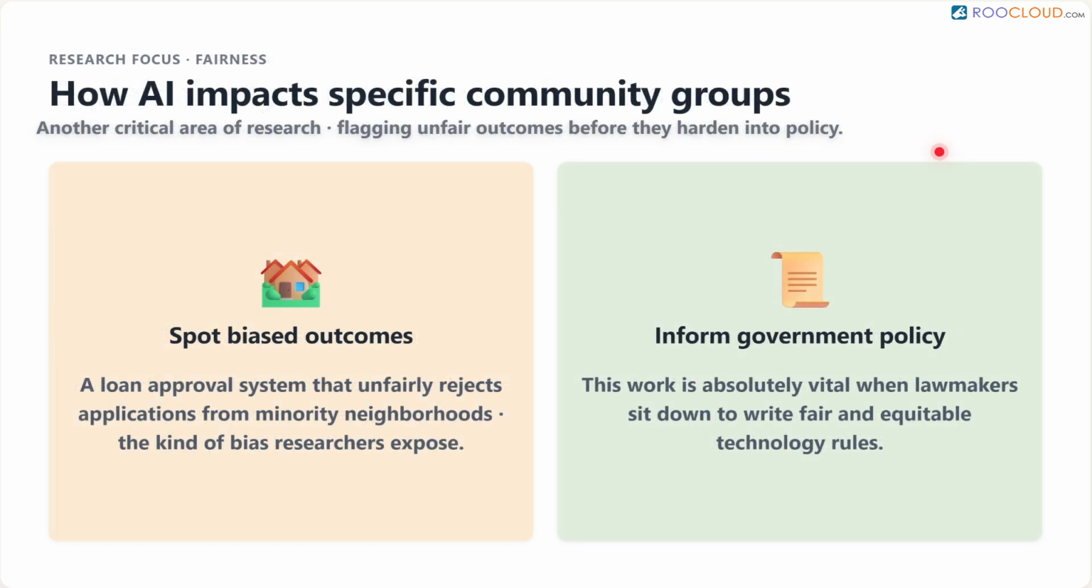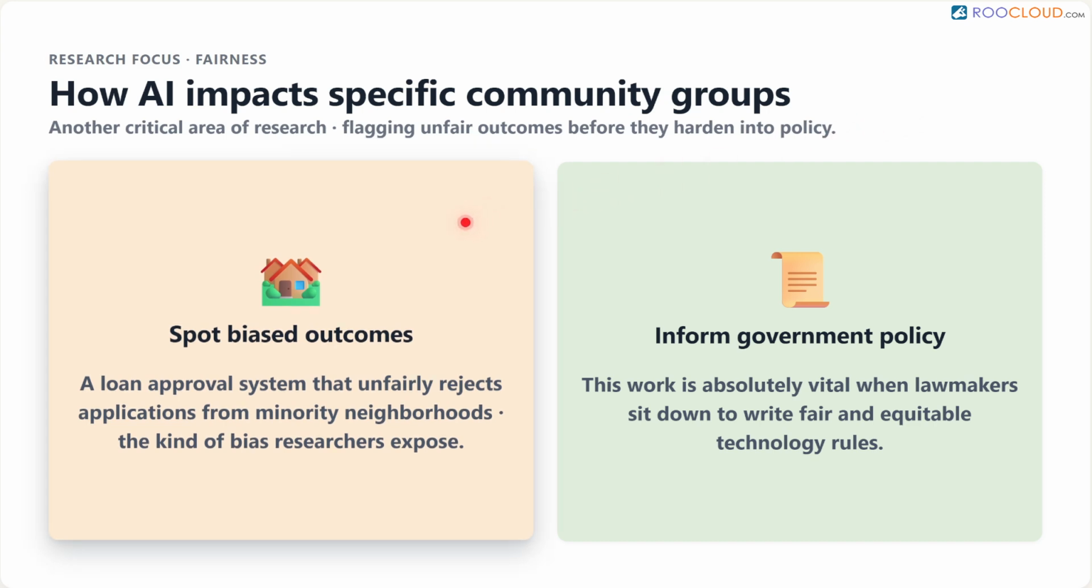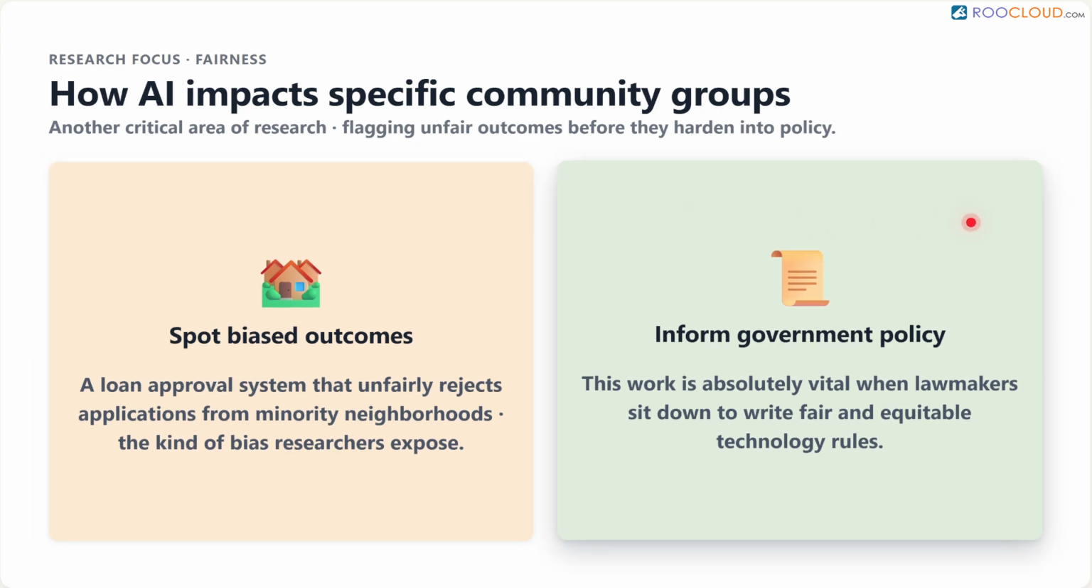Another critical area of research focuses on how AI impacts specific community groups. For instance, academic reports might analyze how an automated loan approval system unfairly rejects applications from minority neighborhoods. This type of research is absolutely vital for governments when they sit down to write fair and equitable technology policies.